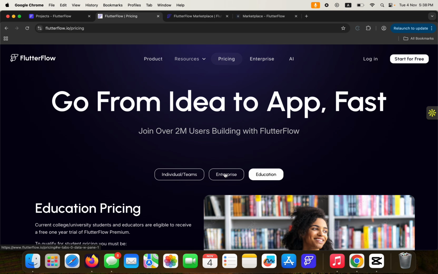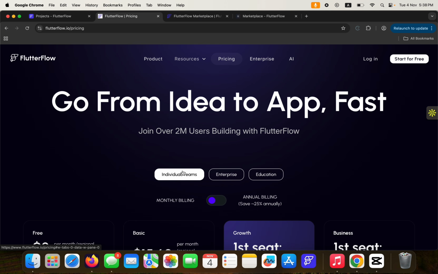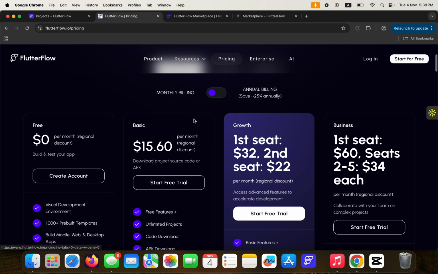All right, and then this is the enterprise price. Let's go to the individual and teams pricing first. You see here, this is the growth plan.